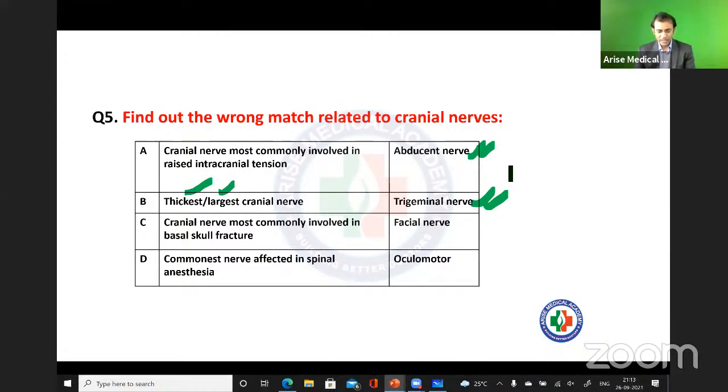Which is involved in the basal skull fracture? Facial nerve. And what about the commonest nerve which is being affected in spinal anesthesia? Is it oculomotor?